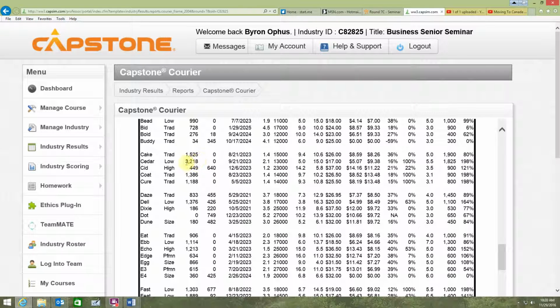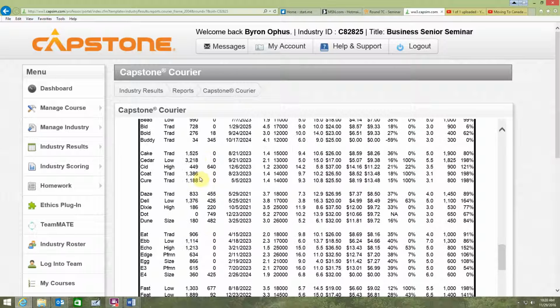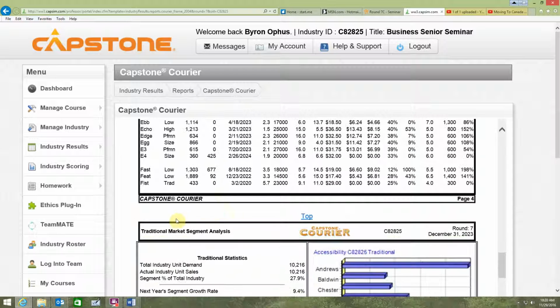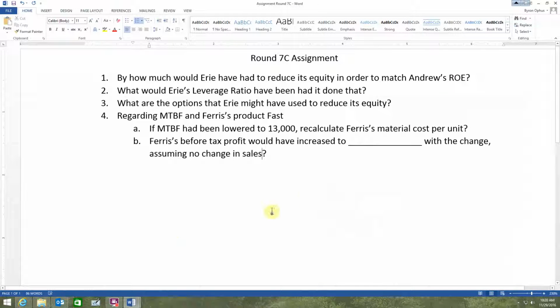Here's another one at 3.2 million units, 13,000, and then here, 17,000 on the MTBF and only selling 1,100. That's called throwing money out the window, I think, is the nice way to put that, probably the politically correct way to say that. So there you have your assignment for round 7C, and good luck to y'all.